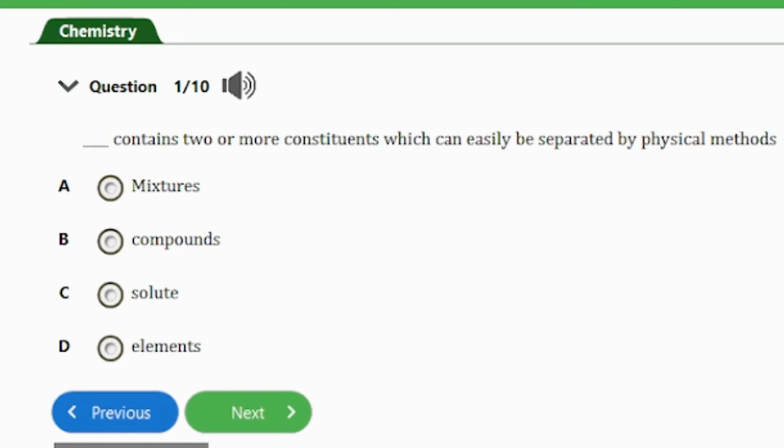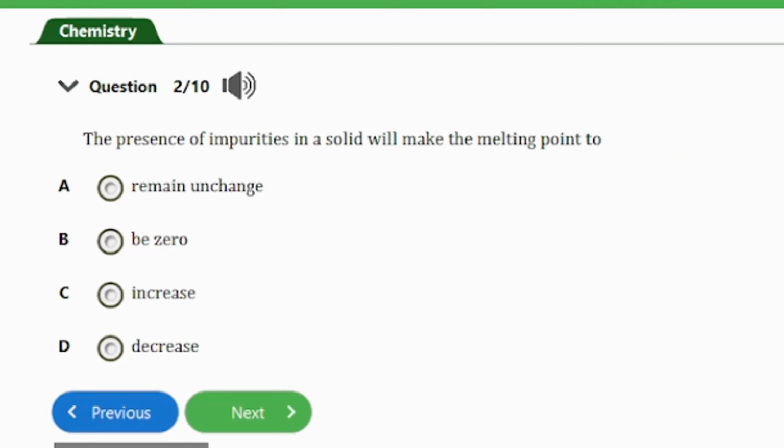Dash contains two or more constituents which can easily be separated by physical methods. A. Mixtures. B. Compounds. C. Solutes. D. Elements. So guys, the answer to this question is option A, and that's mixtures. Mixtures contain two or more constituents which can be easily separated by physical methods. So let's consider the next question.